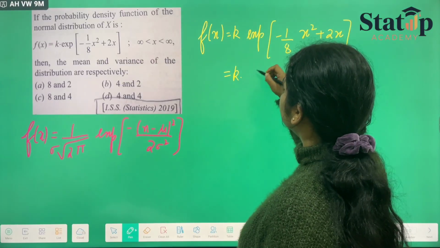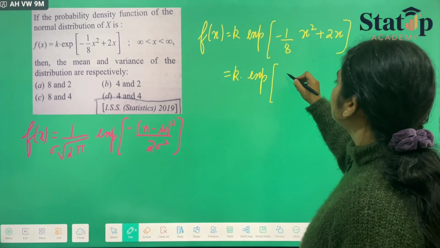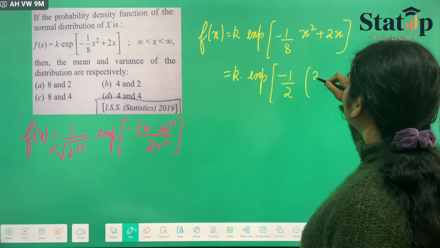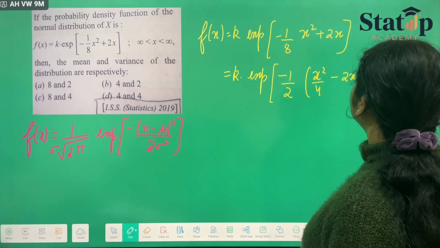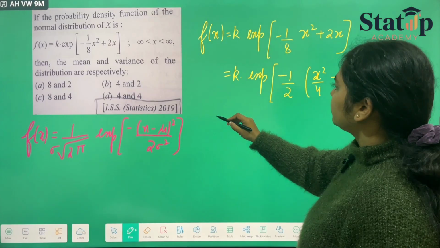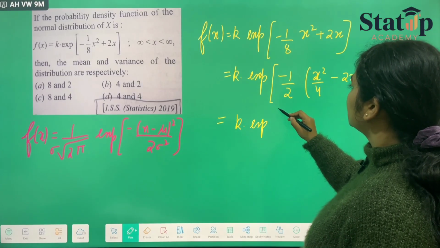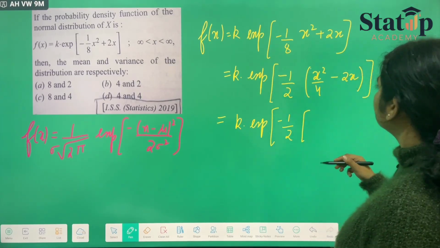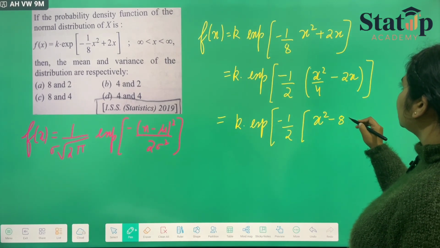Let us keep k as it is, exponential bracket minus 1 by 2. If we take common, we will be left with x square by 4 minus 2x, which will be equal to k into exponential minus 1 by 2 (x square minus 8x).